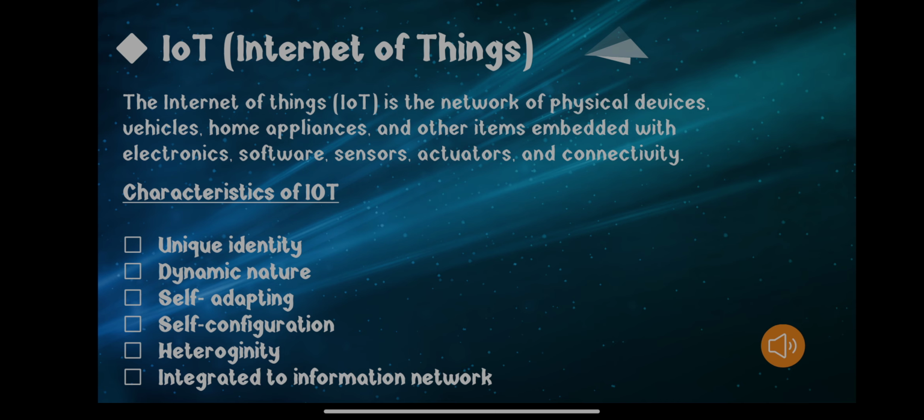Now next, the third characteristic, that is self adapting. The best example of self adaptation of IoT is the example of surveillance cameras. We can see that these cameras are always working, 24 by 7, even in daylight, even at night time. Now it is obvious that whatever the camera captures in daylight, it cannot capture with the same performance at night time, because at night time light is not available. So there is a different function, a different system for these cameras to work at night.